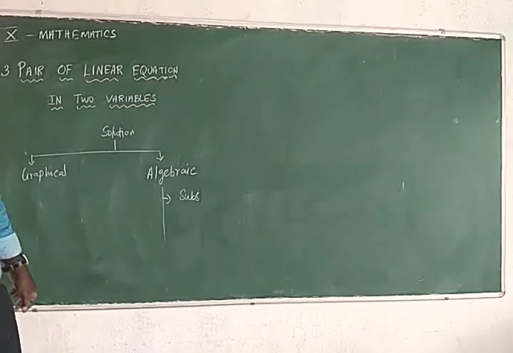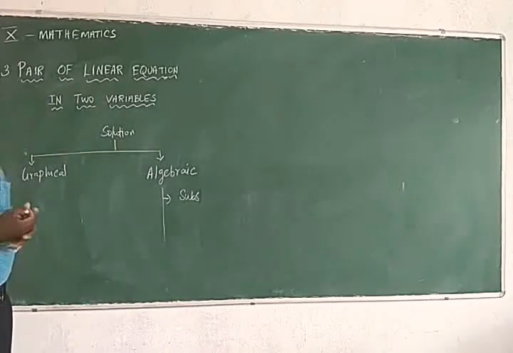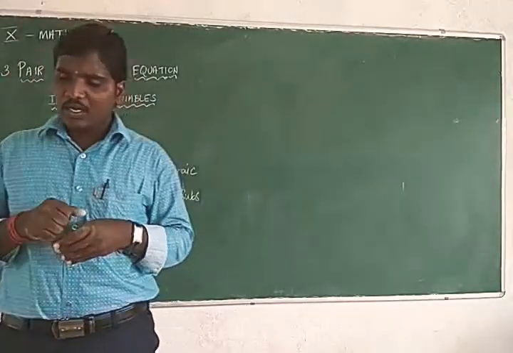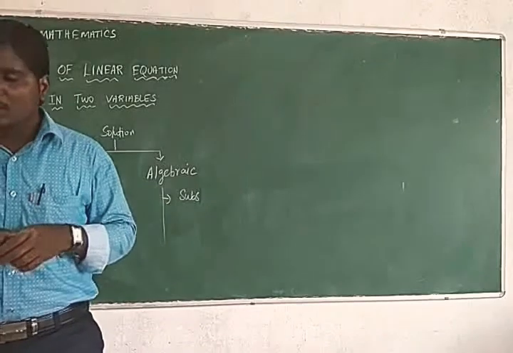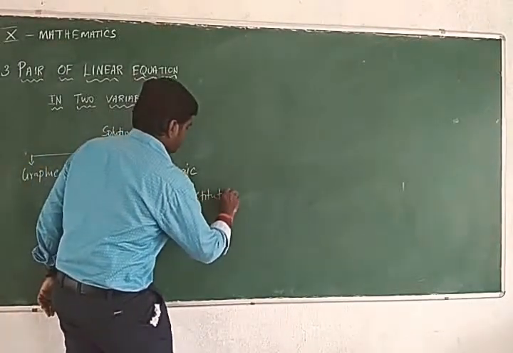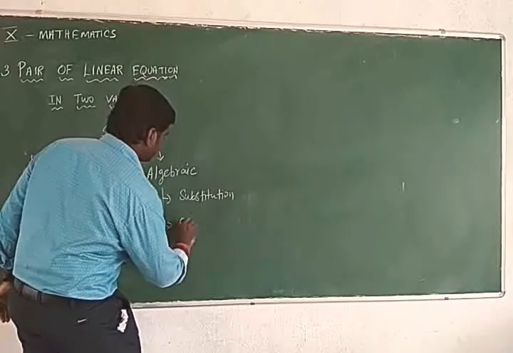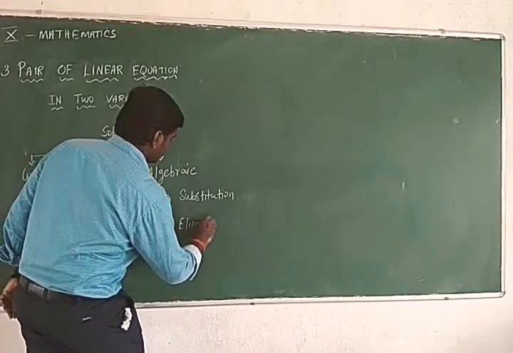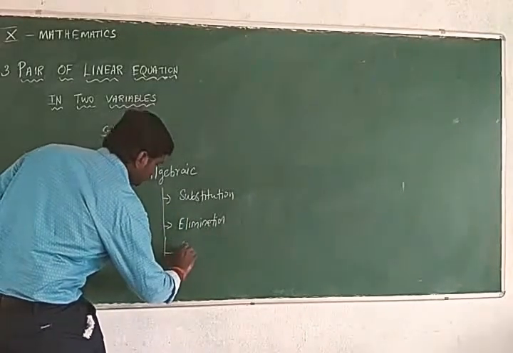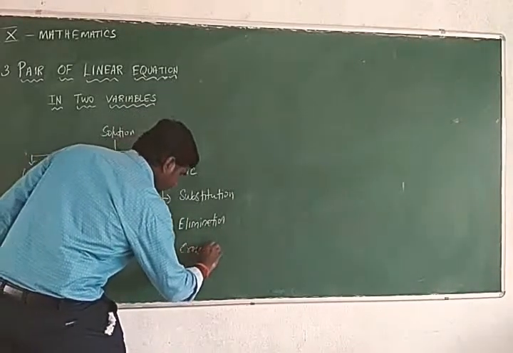Right. The graphical method, I will explain. By graph, we want to find the solution. Next is the substitution method, then the elimination method, then the cross multiplication method.